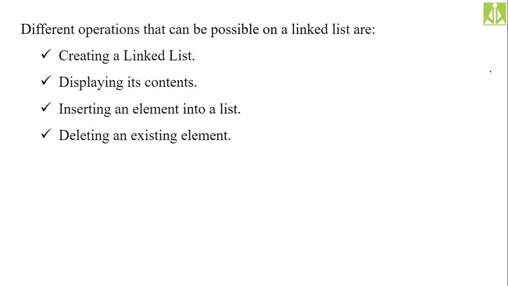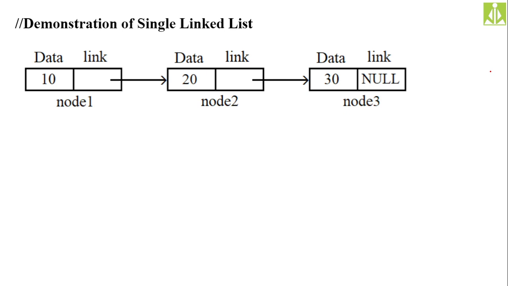We can create the linked list, we can delete the linked list, we can display the contents from the linked list, and we can insert or edit the elements in a linked list. So this simple notation we need to demonstrate.